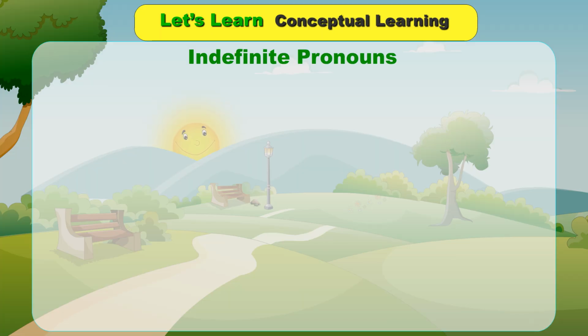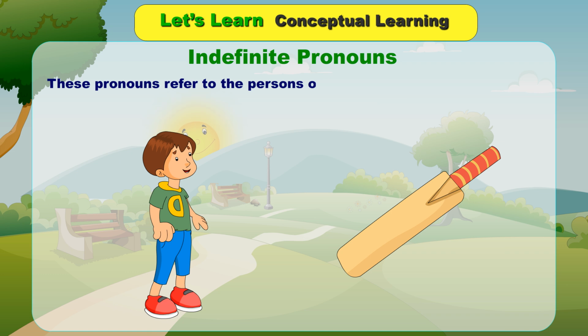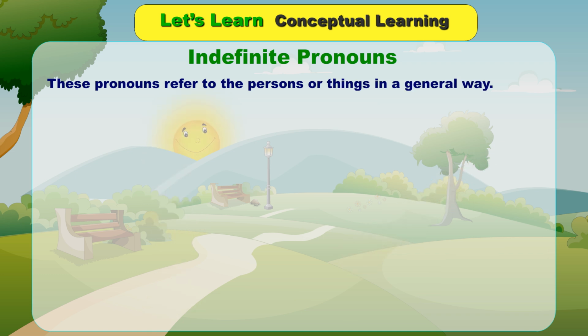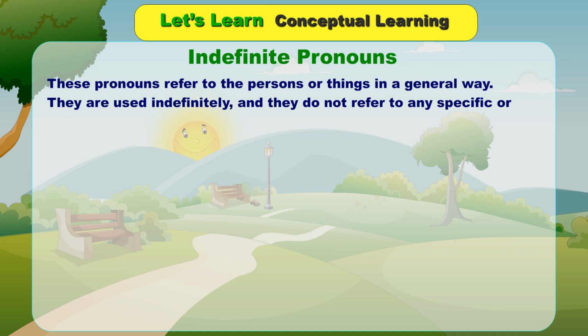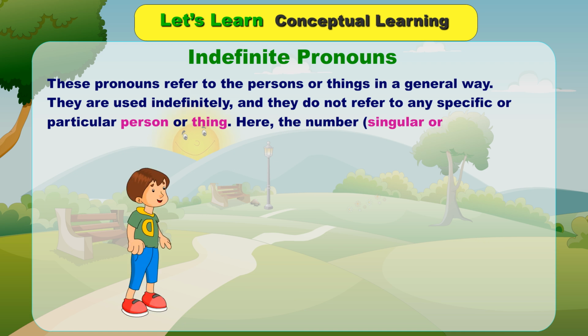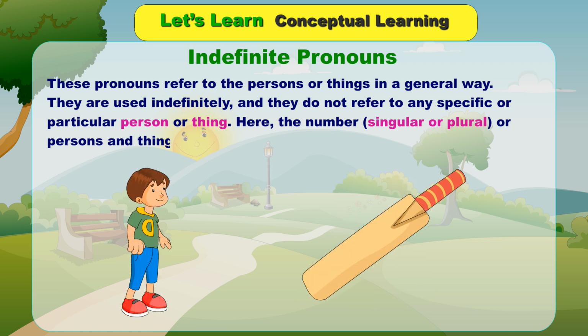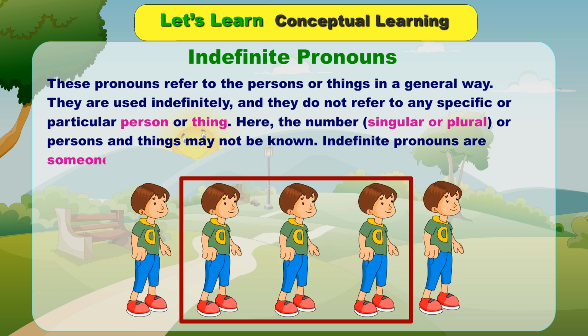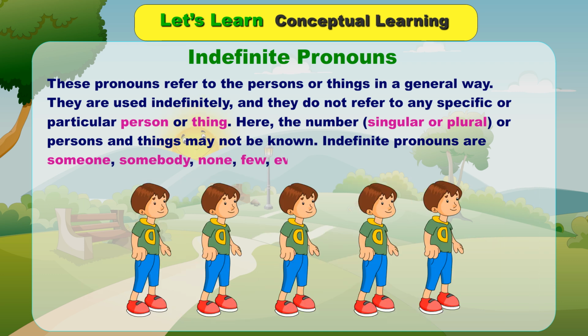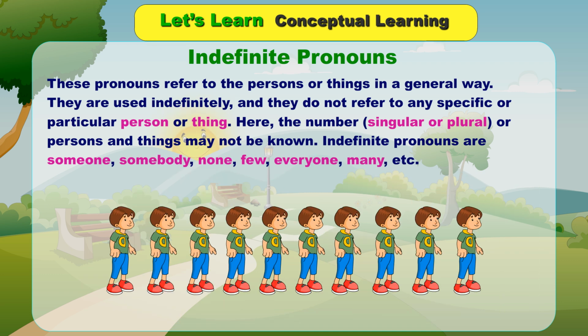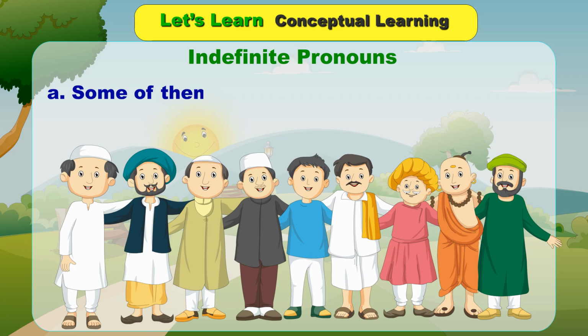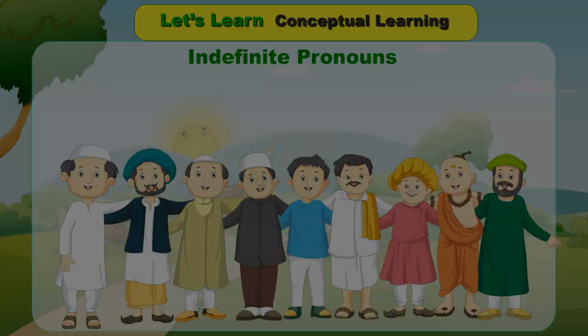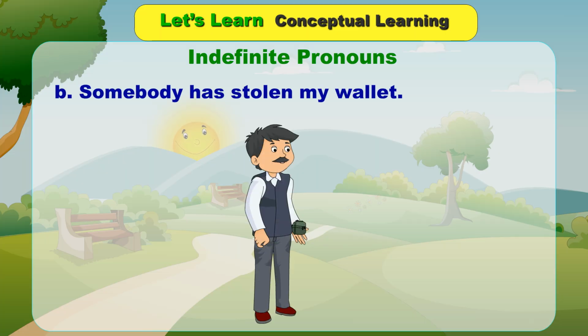Indefinite pronouns. These pronouns refer to persons or things in a general way. They are used indefinitely, and they do not refer to any specific or particular person or thing. Here, the number, singular or plural, of persons and things may not be known. Indefinite pronouns are someone, somebody, none, few, everyone, many, etc. A. Some of them are known to me. B. Somebody has stolen my wallet.